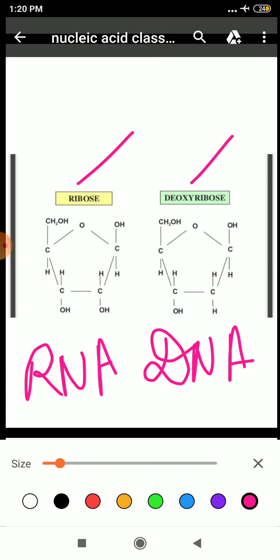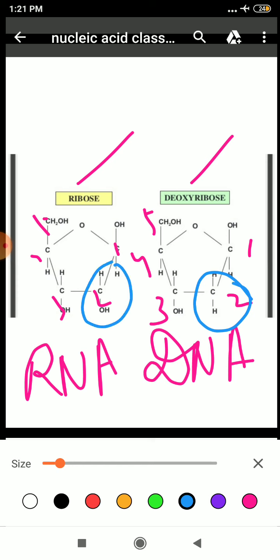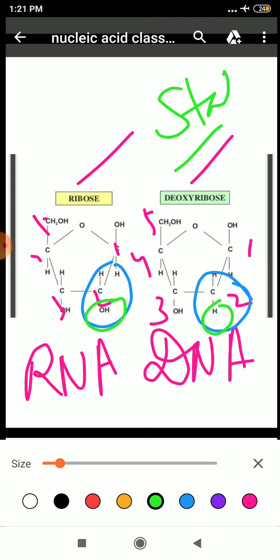Can you identify? It is carbon number 1, carbon number 2, carbon number 3, 4, 5. It is also 1, 2, 3, 4, 5. The difference is there. See, at carbon number 2, what is there? Here there is hydrogen and here there is an OH group. So deoxyribose means removal of oxygen at carbon number 2. Clear? And deoxyribose is more stable in comparison to ribose sugar, due to the absence of the oxygen. Clear?